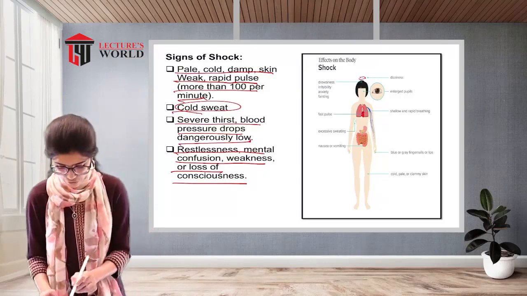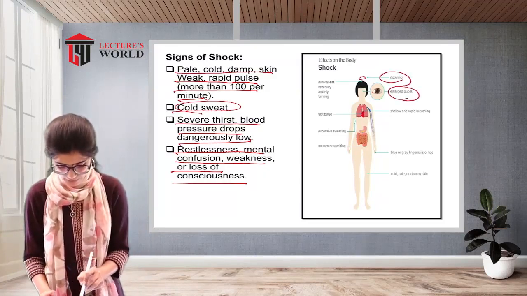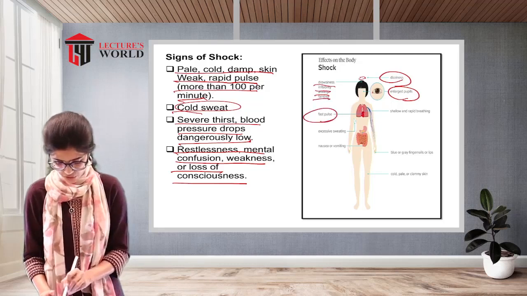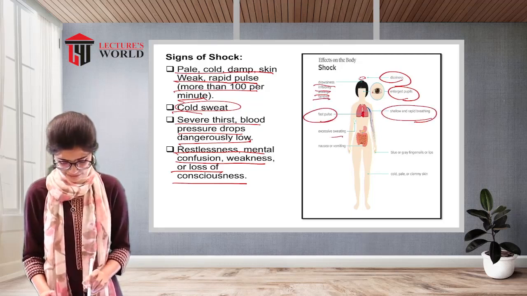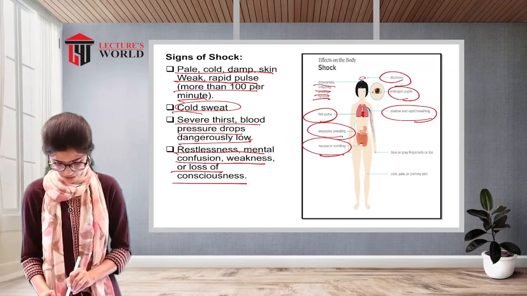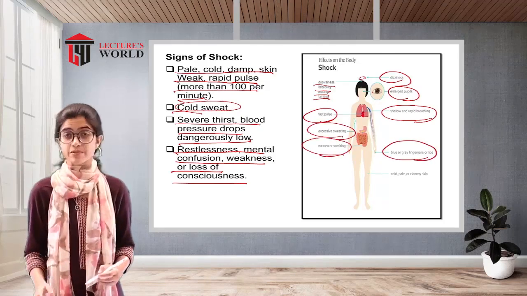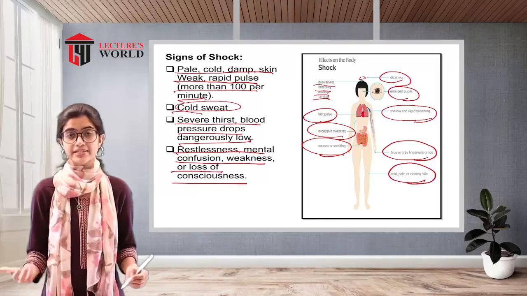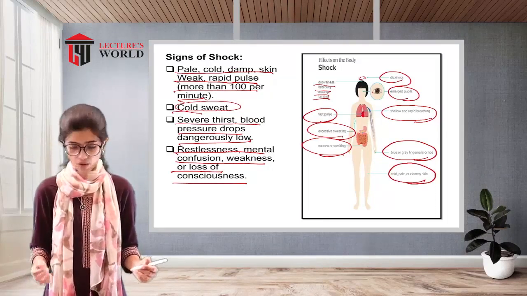As you can see in the picture: dizziness, enlarged pupils, drowsiness, irritability, anxiety, fainting, fast pulse, shallow and rapid breathing, excessive sweating, nausea or vomiting, blue or grey fingernails or lips because of lack of adequate oxygen, and cold, pale or clammy skin. So these are the visible signs of shock.